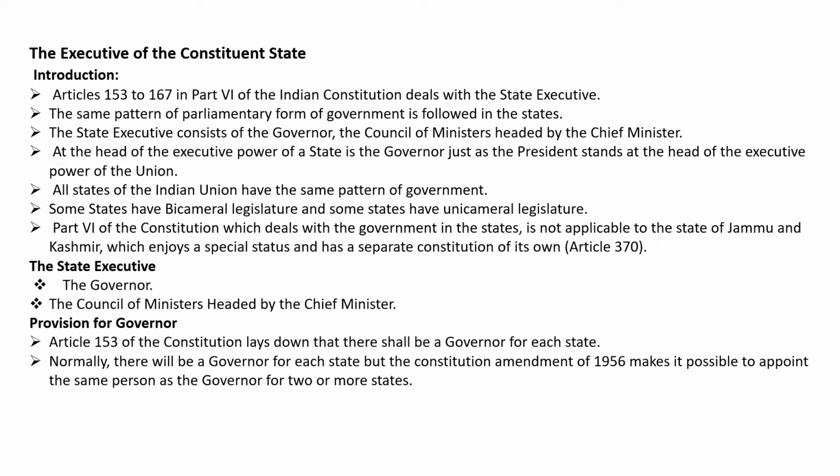Provision for Governor. Article 153 of the Constitution lays down that there shall be a Governor for each state. Normally, there will be a Governor for each state, but the Constitution Amendment of 1956 makes it possible to appoint the same person as the Governor of two or more states.